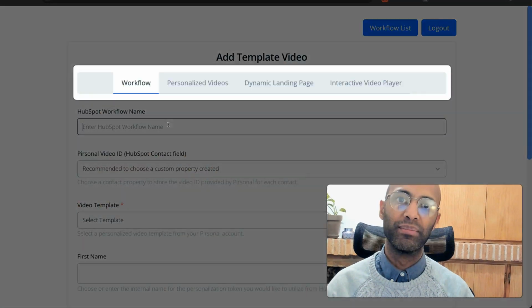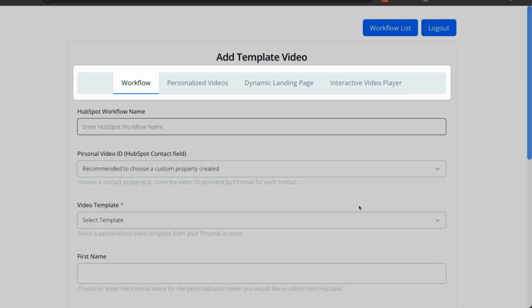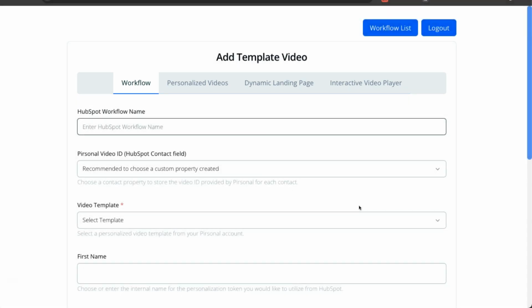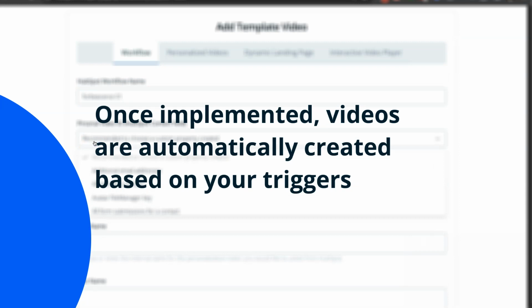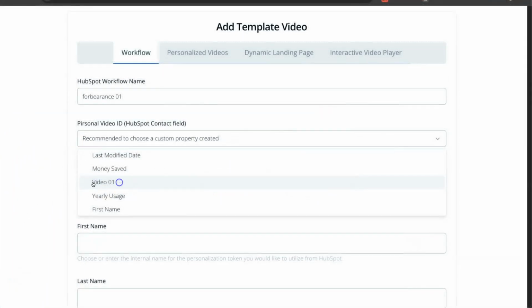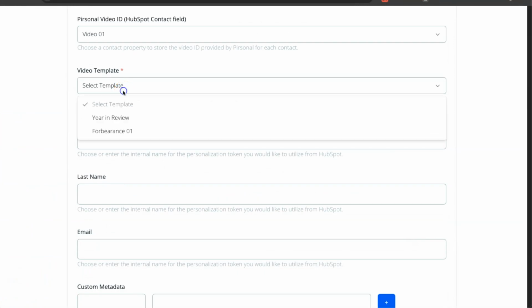Configuring the Personal app for HubSpot is quite straightforward. Once you have installed the app, you'll see 4 tabs. The first tab helps you set up the workflow template for video personalization. Select the contact information field to save the video ID. Let's say I want this one here, and also the template from your personal account.